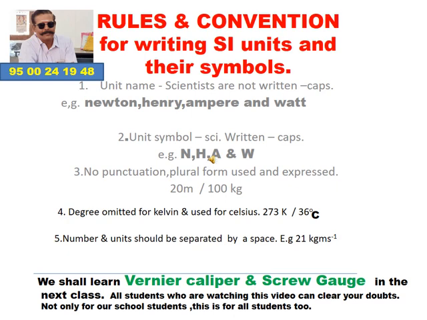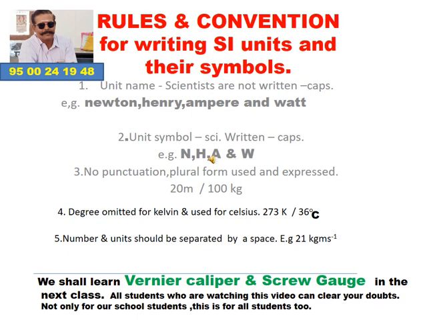First, unit name. Mostly all the unit names denote the name of the scientist, because they invented or discovered that unit, so the unit is named after them.